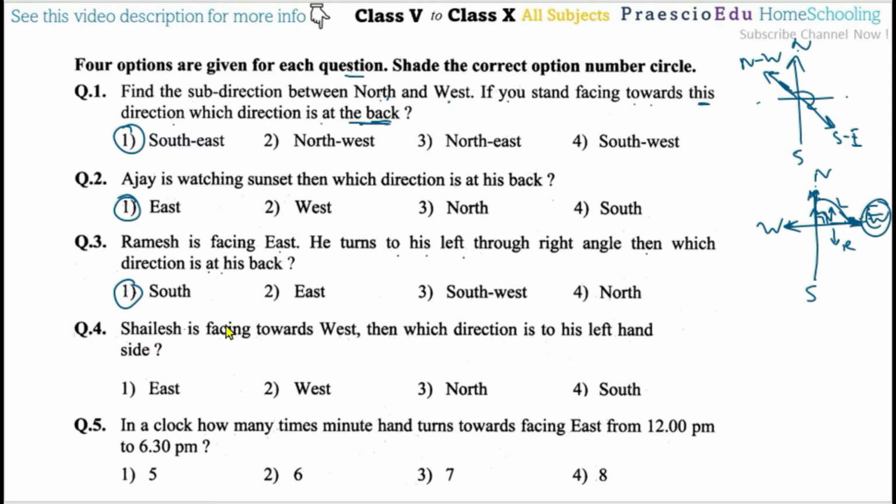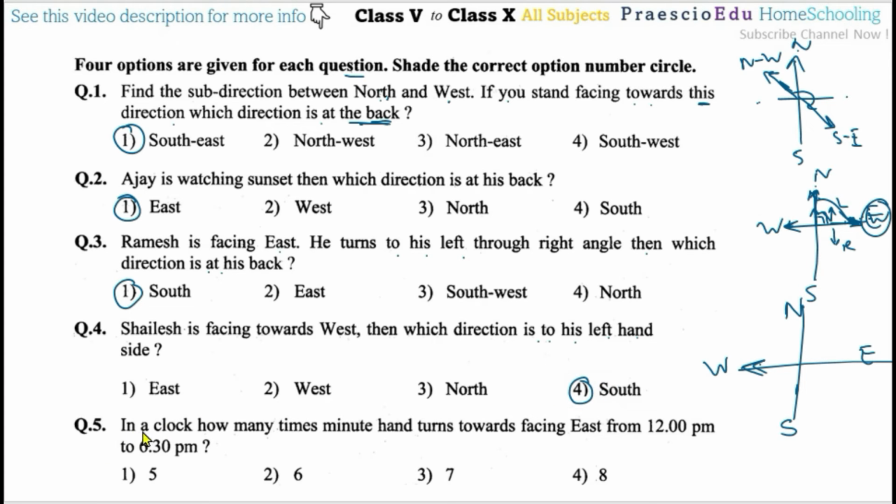Then question number 4: Shailesh is facing towards west. So I'm again marking north, south, west, and east. Shailesh is facing towards west. Then which direction is to his left hand? Now he is facing toward the west, so his left hand is toward the south. South means option number 4 is the correct one.